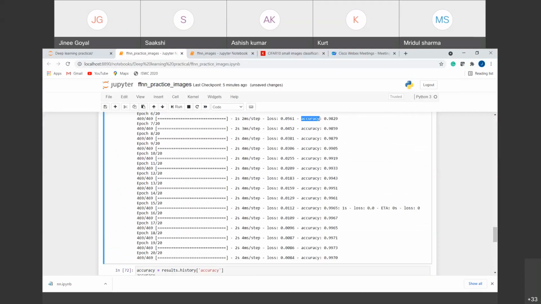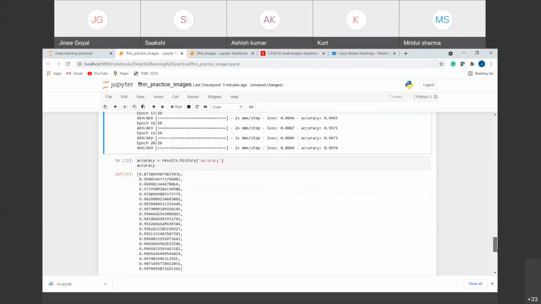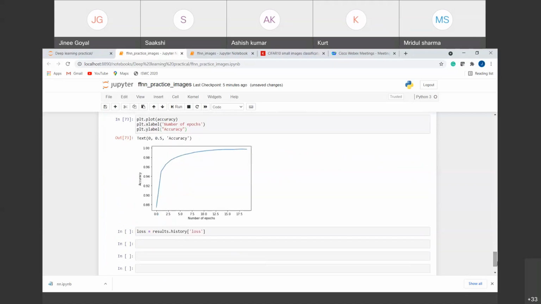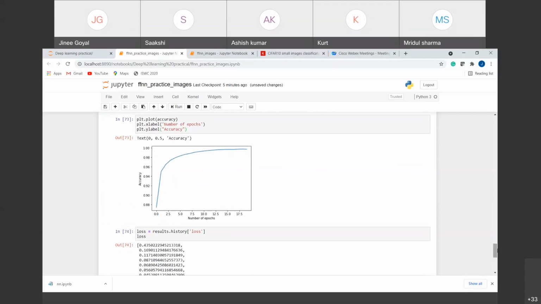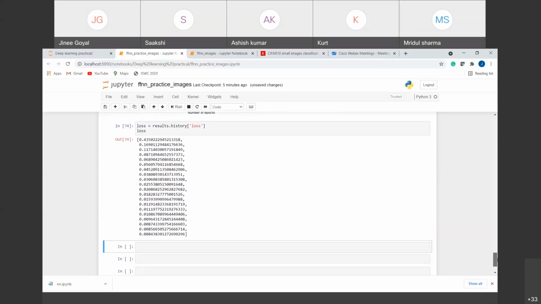Suppose you are training and you get a different variable here. In some cases it sometimes shows acc, or if you have run it multiple times, it sometimes shows accuracy_1, loss_1. So you have to provide that label to get the results, right? So I'm using this label, loss. And if I run this, you can see the loss that we have got.